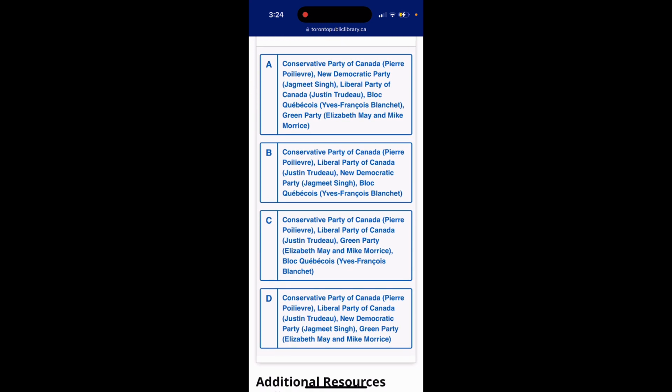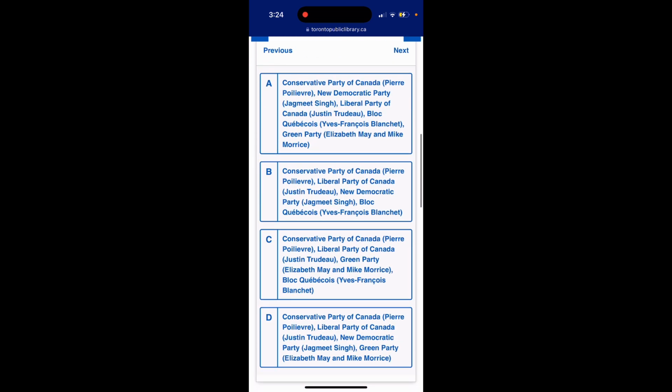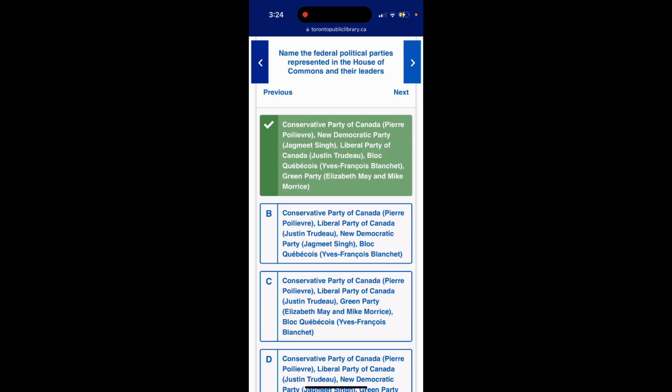Option D, Conservative Party of Canada, Pierre Poilievre, Liberal Party of Canada, Justin Trudeau. New Democratic Party, Jagmeet Singh. Green Party, Elizabeth May and Mike Morrice. The answer is option A, Conservative Party of Canada, Pierre Poilievre, New Democratic Party, Jagmeet Singh, Liberal Party of Canada, Justin Trudeau. Bloc Québécois, Yves-François Blanchet. Green Party, Elizabeth May and Mike Morrice.